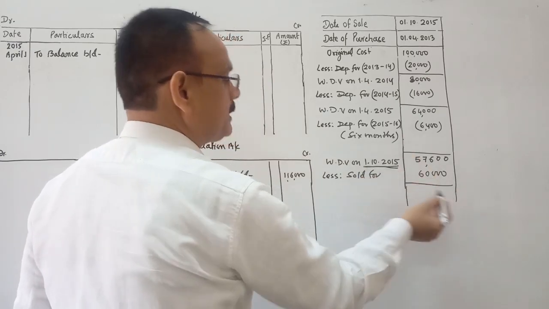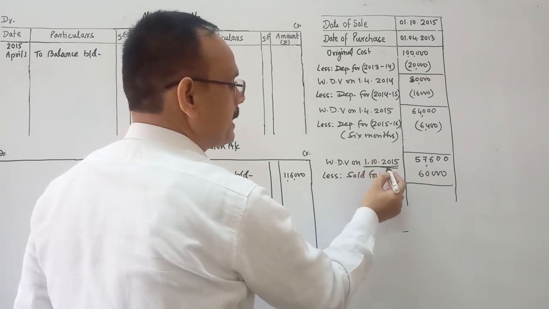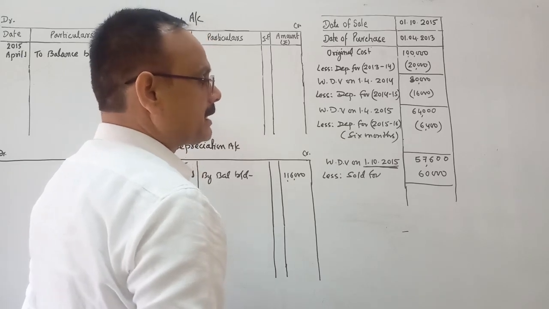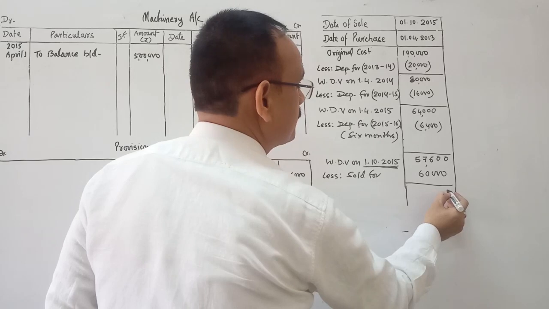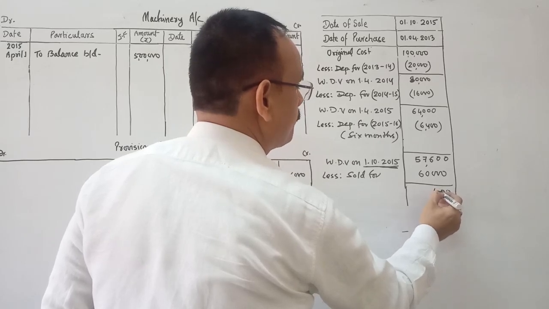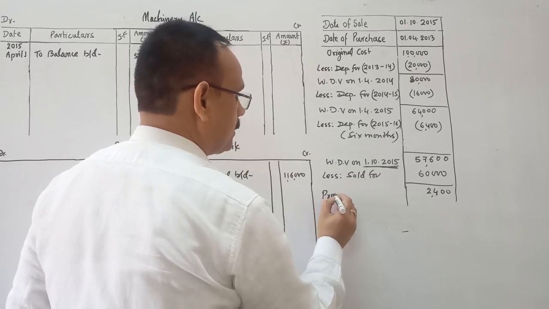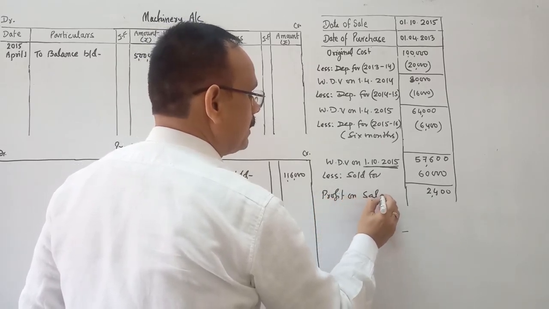So when it is more than the written down value on the date of sale, the written down value of the machine is 57,600 and it is sold for rupees 60,000, above that, then this difference indicates the profit. So 2,400 is the profit on sale.